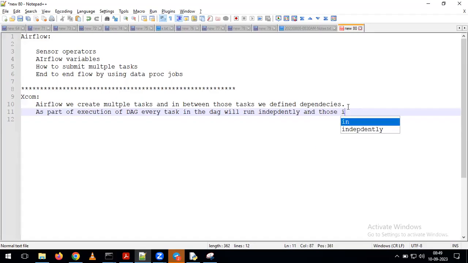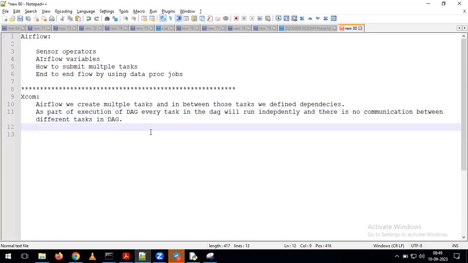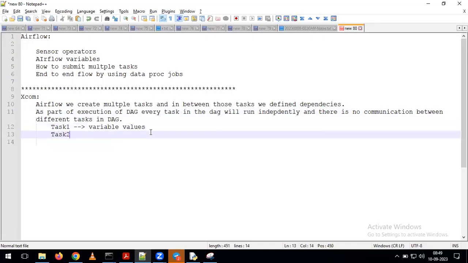And there is no communication between different tasks in the DAG. Communication in the sense that, if you define a dependency, the dependency comes into the picture during execution of the DAG. Here, communication means, for example, task 1 populating one variable value and task 2 populating one more variable value. In between these two variables, we do not have any kind of relationship or communication.